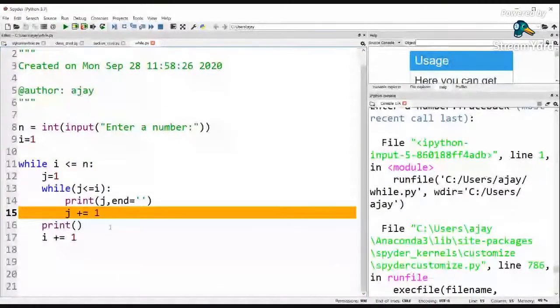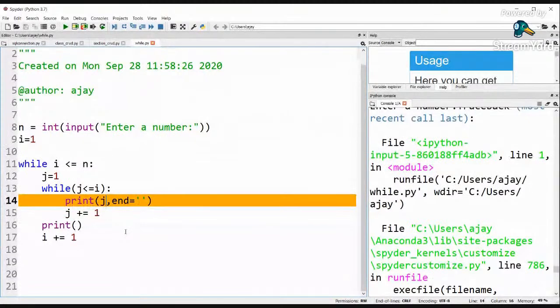Now I'm going to leave you with one thing that you can try. Instead of j, I'm just making a small change. I'm going to make this i. At the place of j, now we have i. What output are we going to have? Do not just straight away type the code; try to guess it yourself, and then run the code and check whether your guess was right or not.